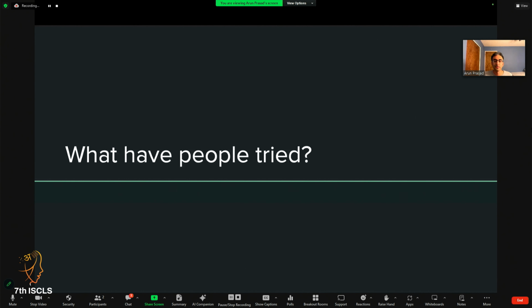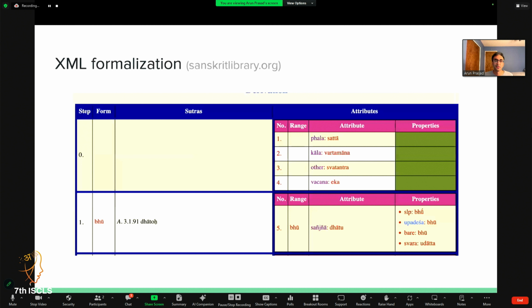So what have people tried in this direction so far? There are many different approaches to cover. In the interest of time, I'll just touch on two. The first is this XML formalization work from sanskritlibrary.org. I don't know about the details since I can't speak to them intelligently, but from what I understand, it's a very deep and precise formulation of different Paninian rules and their semantics in an accurate Paninian way. And here you can see an example derivation of the word bhavati, I believe, is the page that I pulled